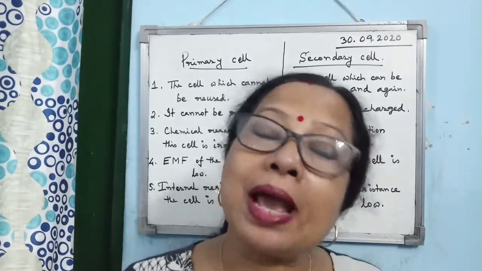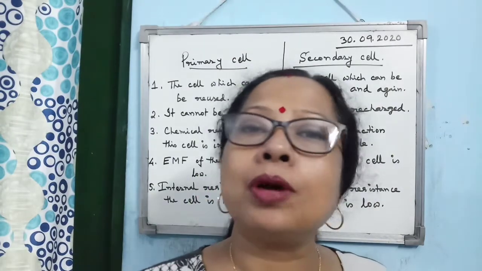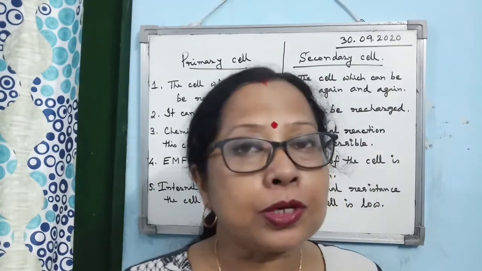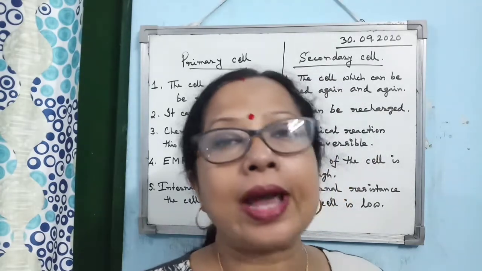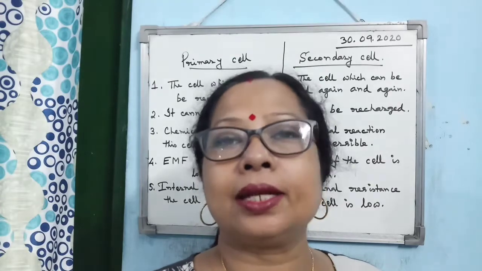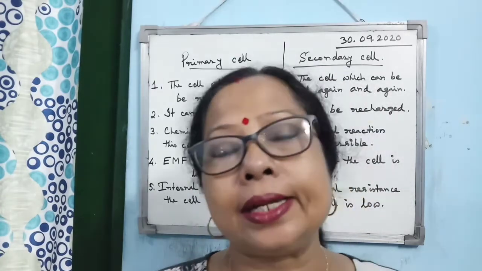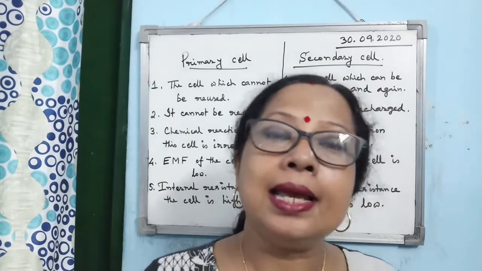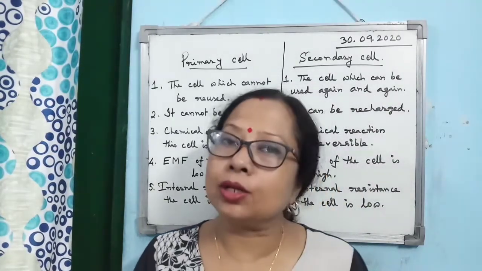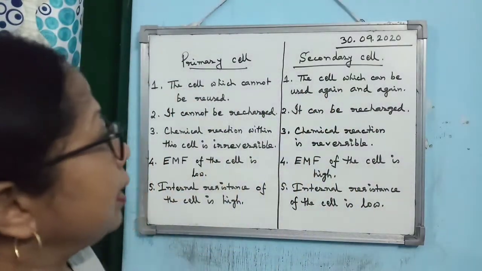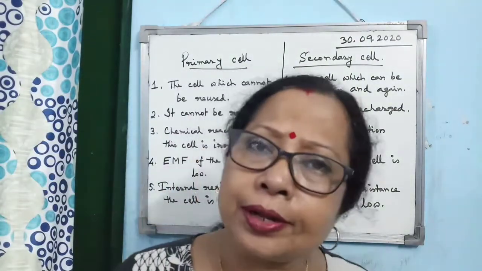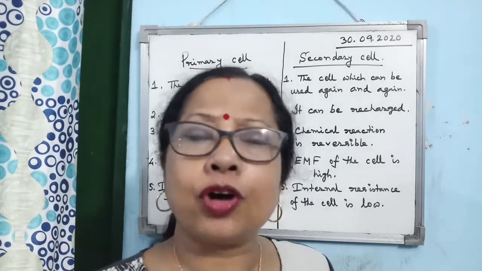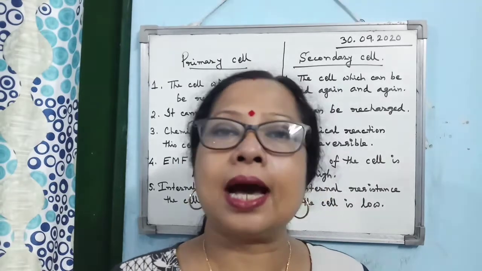Alright. Now, why can a primary cell provide you less electricity? Because the opposition within the cell, the internal resistance offered by the electrolyte to the flow of current, is quite high. But for a secondary cell, internal resistance is quite low. Alright. So I have written it point-wise and discussed it in detail, an elaborate discussion, but for the exam you may not have to remember all the elaborate points.